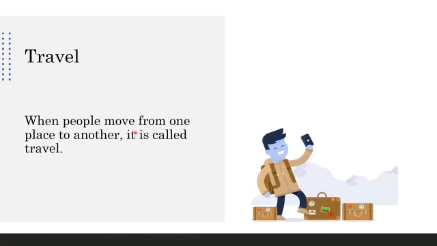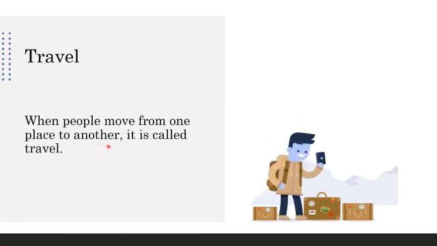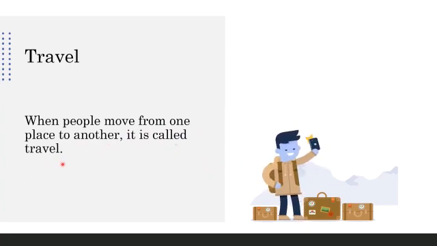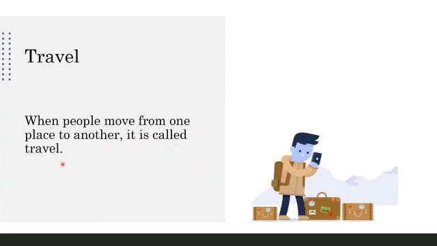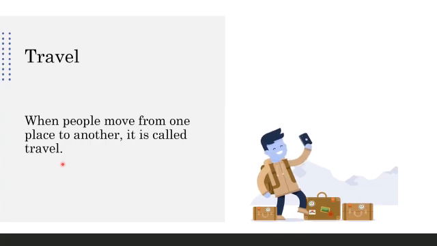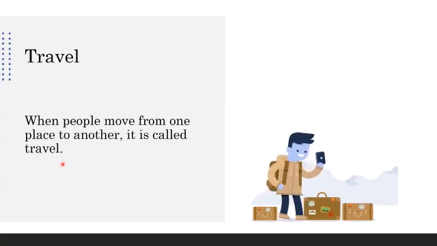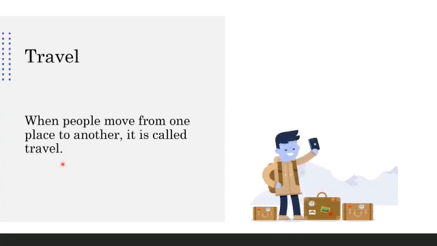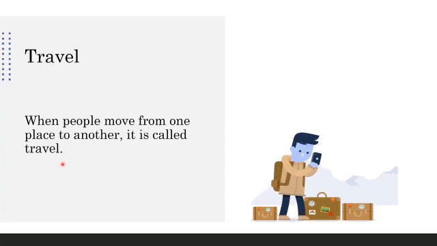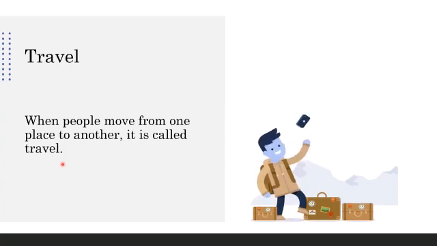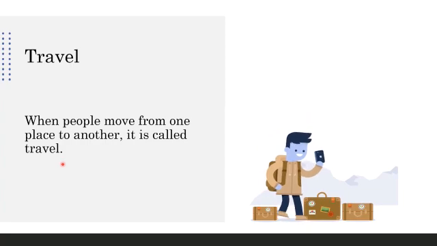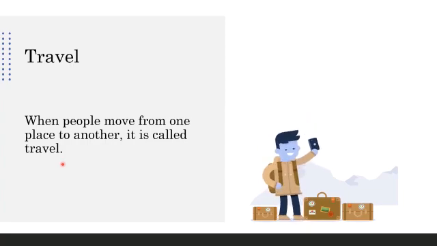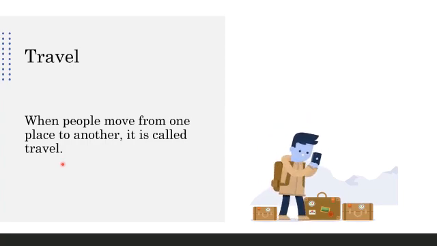So when people move from one place to another, it is called travel. At times we shift to different places and travel. At times during vacations also, we pack our bags, we're ready for the holidays and we travel to different places to see those beautiful places. So that is travel. Moving from one place to another is called travel.